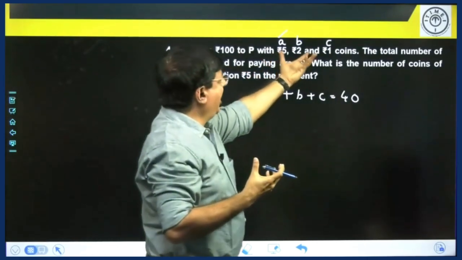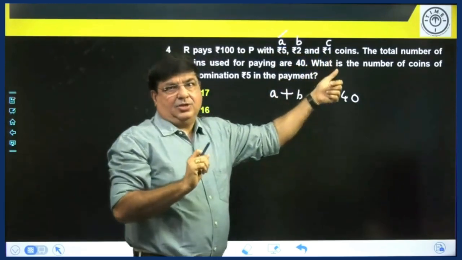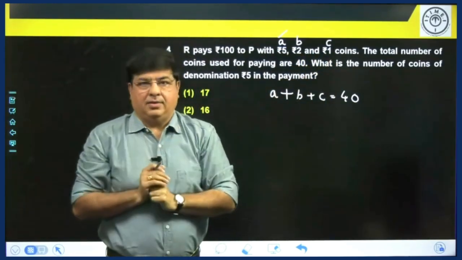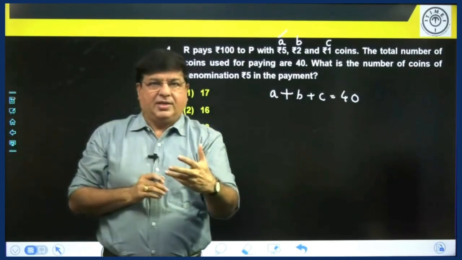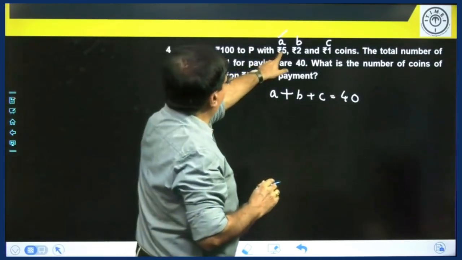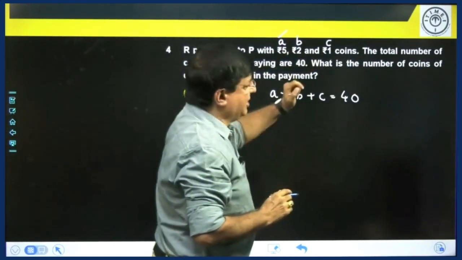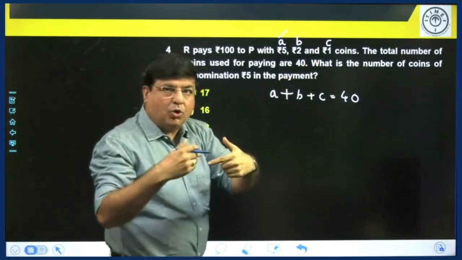Now how will you get the value from this? 5 rupee coins are A, so the value will be 5A. If you have 10 5 rupee coins, what is the value? 5 into 10, 50. So value will be 5A, 2B and 1C. Multiply the denomination by the number, that gives you the total value.